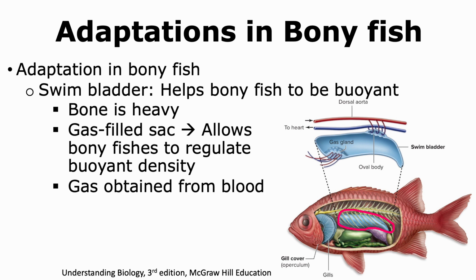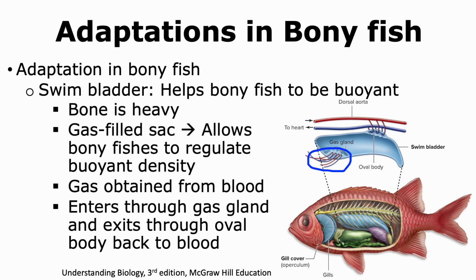The gas that is present in the swim bladder is usually obtained from the blood of the fish. It enters through a region called the gas gland and exits back into the blood through another region called the oval body. Thus, the swim bladder is an important adaptation in bony fish that allows it to swim effectively at a certain depth in the water.